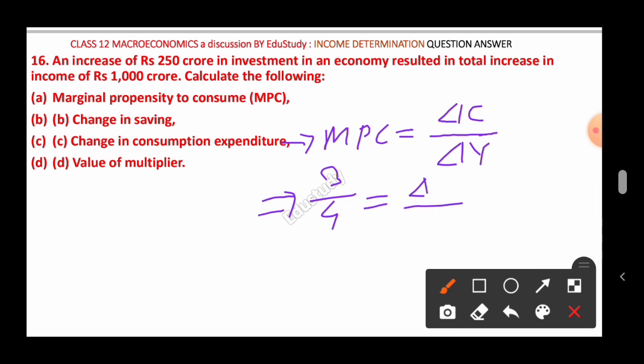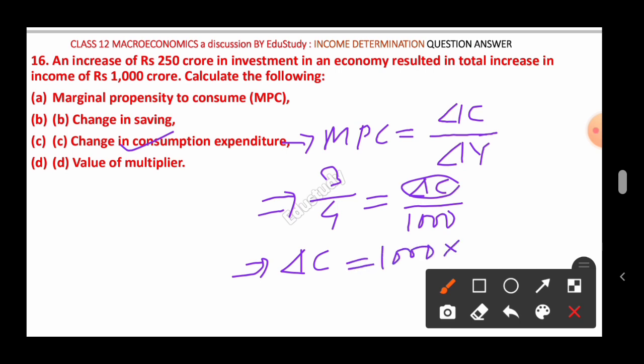Your calculation will be easy if you take the fractional value. Then del C, that is change in the consumption expenditure, is not given, but del Y is given here. It is 1000. And if you do the calculation simply, then del C equal to 1000 into 3 by 4.